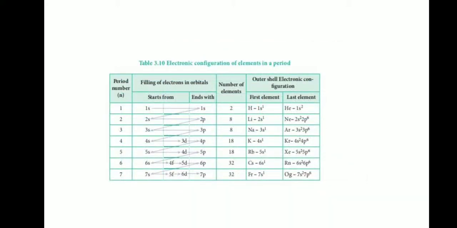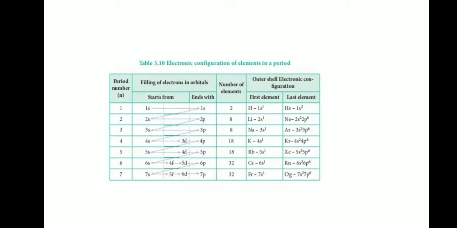The electronic configuration of elements in the periodic table. It follows the Aufbau method: the higher the energy of the orbital, the higher the energy in the electronic configuration.